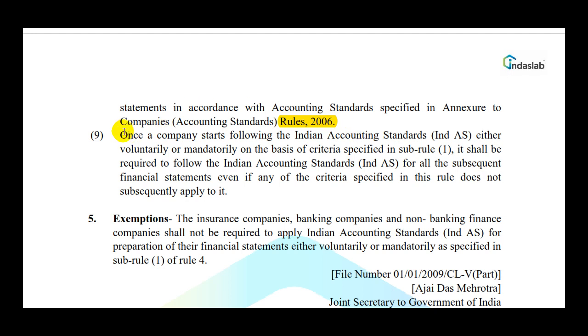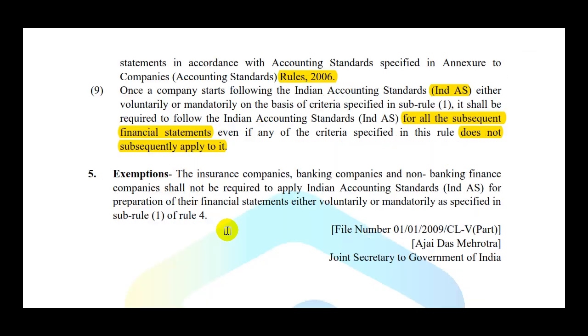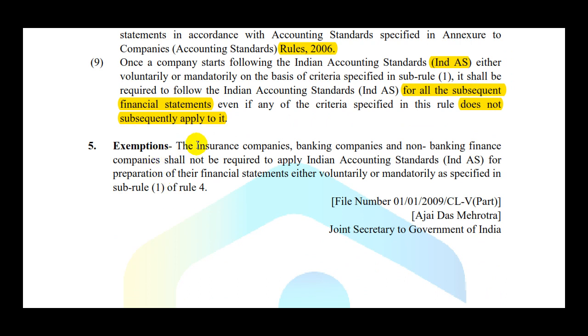Once a company starts following Ind AS, either voluntarily or mandatory on the basis of criteria specified in sub-rule 1, it shall be required to follow Ind AS for all subsequent financial statements, even if any of the criteria in this rule does not subsequently apply. So the application of criteria will be judged only once. Once applied, always applied. Now from this notification, the insurance companies, banking companies and non-banking financial companies are exempted.